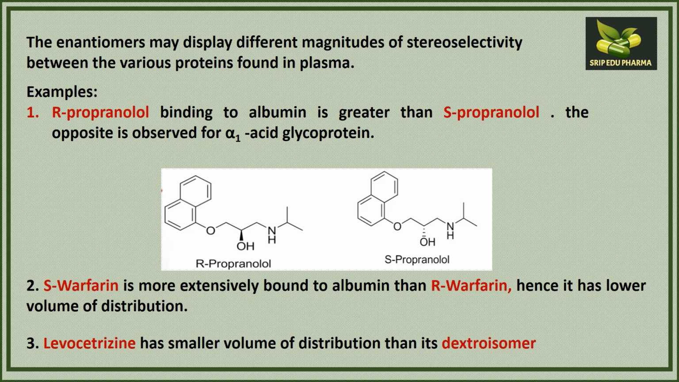Similarly, we have another example of S warfarin, where S warfarin, or the levo form of warfarin, is extensively bound with albumin as compared to its dextro form. And in case of levocetirizine, as we know, levocetirizine is a very common drug and it has the higher potency, and levocetirizine has a smaller volume of distribution than its dextro isomer.